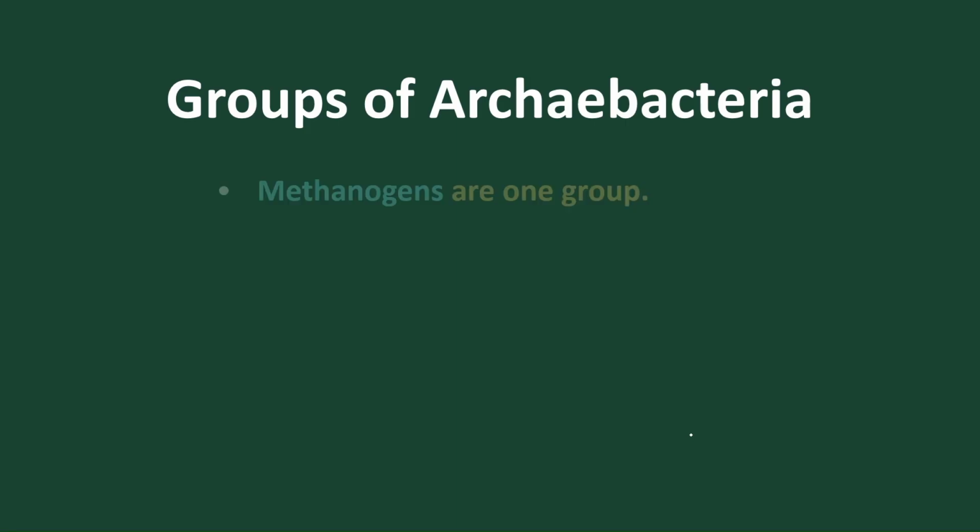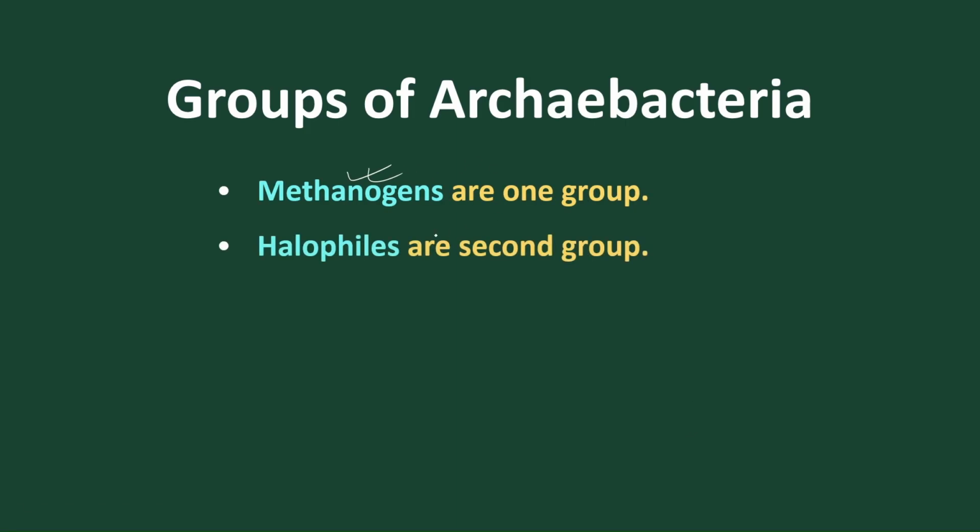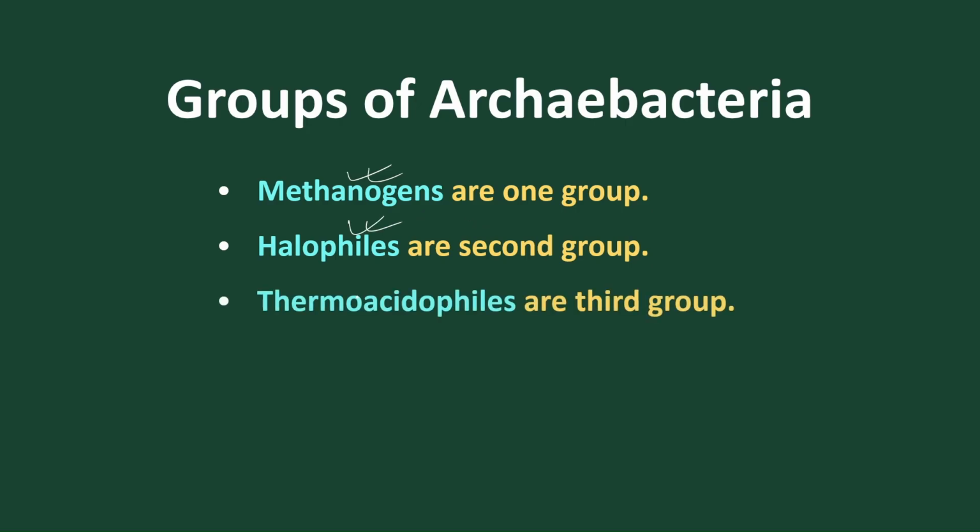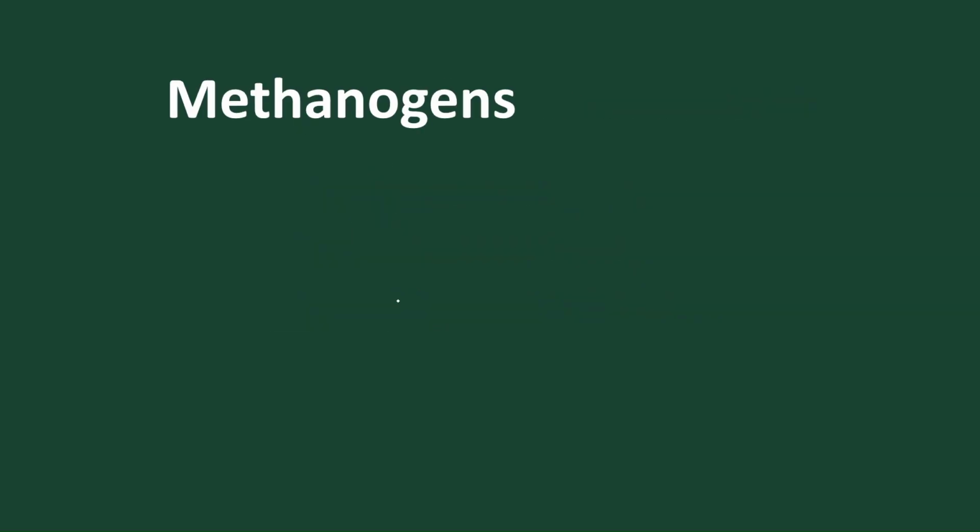So what are the different types of archaebacteria? One is called methanogens, methane producing bacteria. Then halophiles, which survive in salty areas, saline water. Thermophiles, high temperature. Acidophiles, low pH, acidic conditions. So these are the three groups of archaebacteria. Let's start with methanogens. What are methanogens?